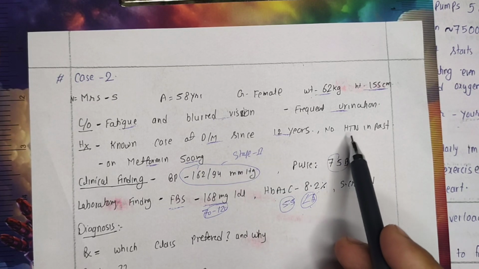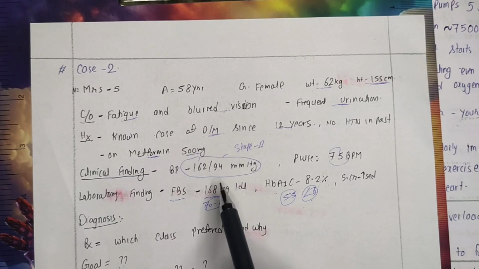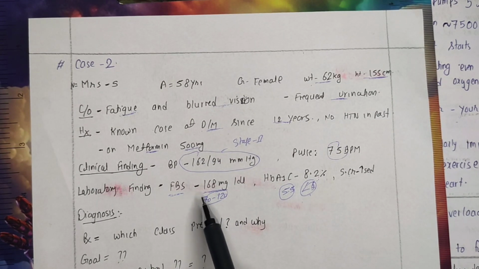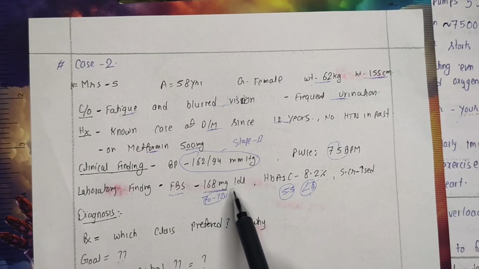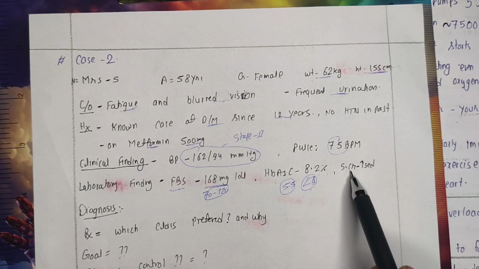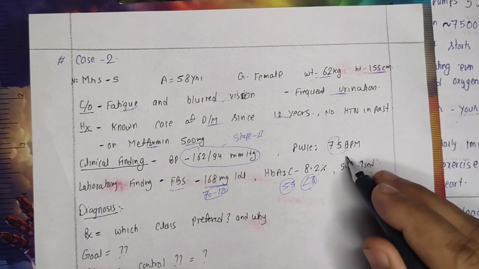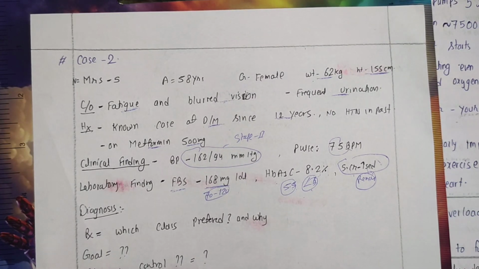But she did not have a history of hypertension. However, when we examine her blood pressure as of now, she is in stage 2 hypertension. In the additional objective details, her fasting blood glucose was 168 mg per dL. That is quite high, and her HbA1c is also indicating poor glycemic control over the past 3 months, and even her creatinine level is increased. Somewhere we may suspect that there is an involvement of the renal system also in the diabetes.